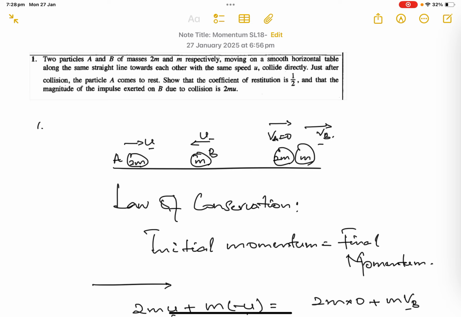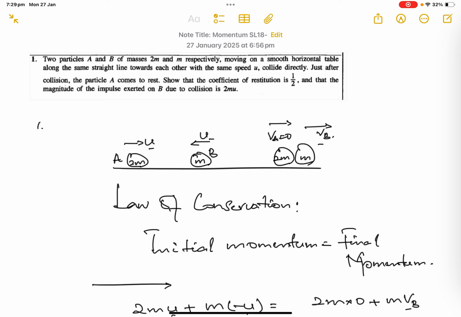Just after collision, the particle A comes to rest. Show that the coefficient of restitution is half and that the magnitude of impulse exerted on B due to collision is 2mu. So we need to prove that the coefficient of restitution is half and the impulse is 2mu.